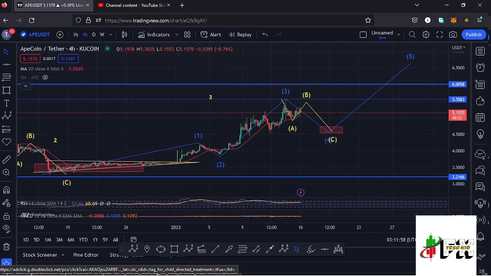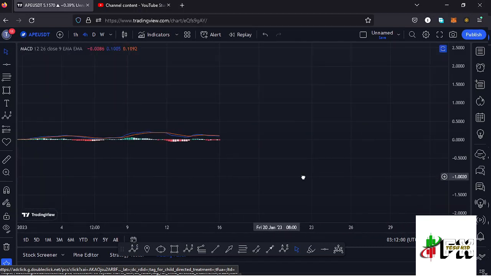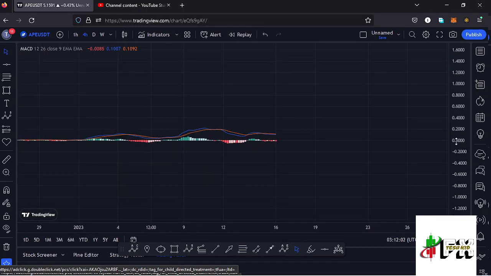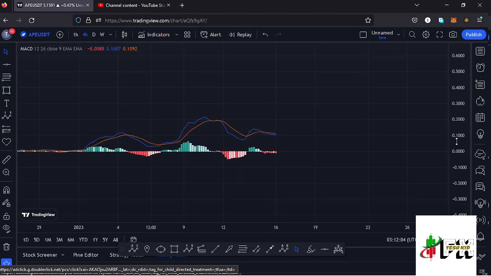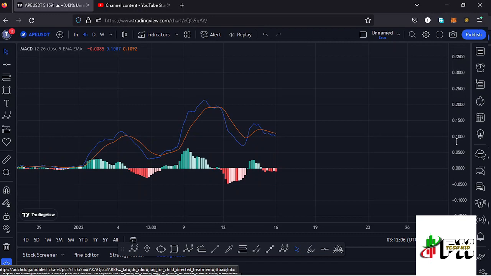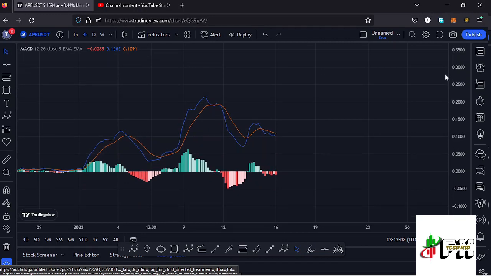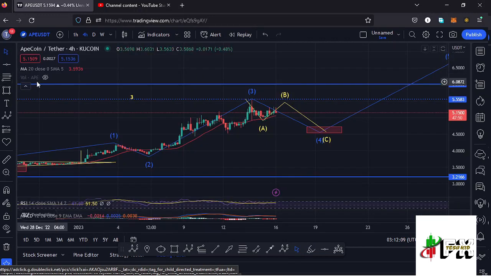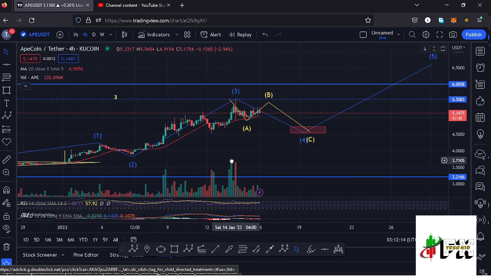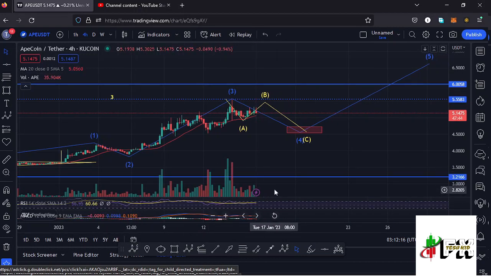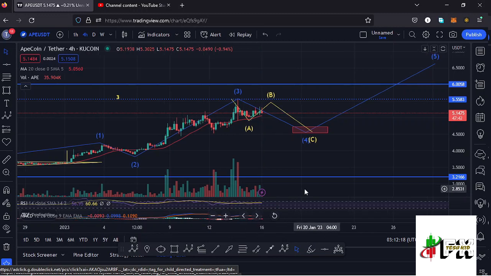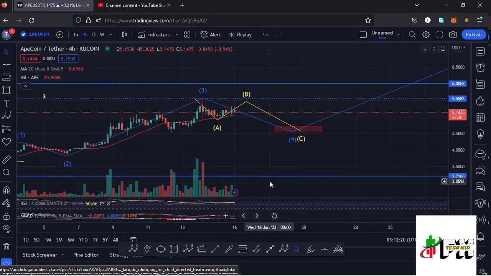Also taking a look at the MACD, here on the MACD we have been able to print a bearish cross, meaning lower prices are coming our way, and we're also seeing an increase in the selling momentum, meaning lower prices are coming our way. And if I also take a look at the volume indicator, here on the volume indicator, you can see we are seeing a bit of an increase in the selling momentum. So let's be patient and see how that plays out, and I'll keep you updated.